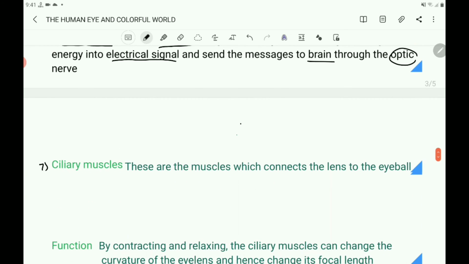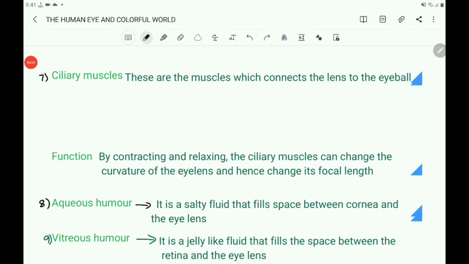Next, ciliary muscles. Ciliary muscles are the muscles which connect the lens to the eyeball. And what is the function of the ciliary muscles?